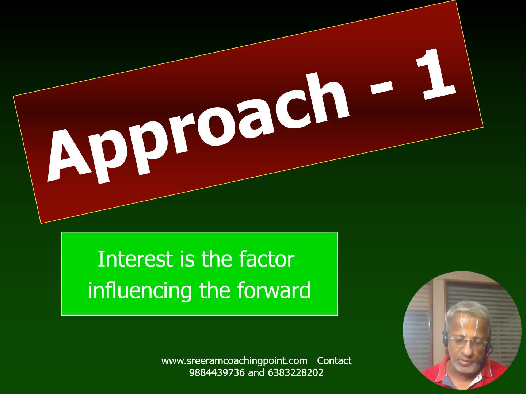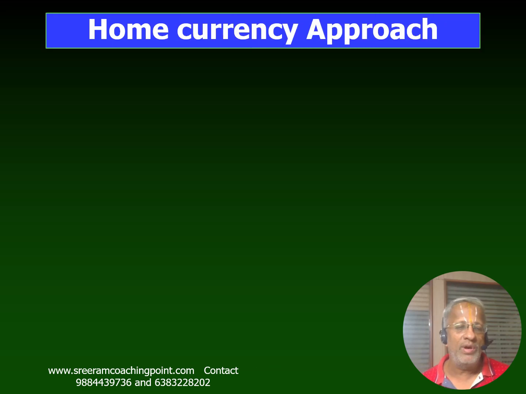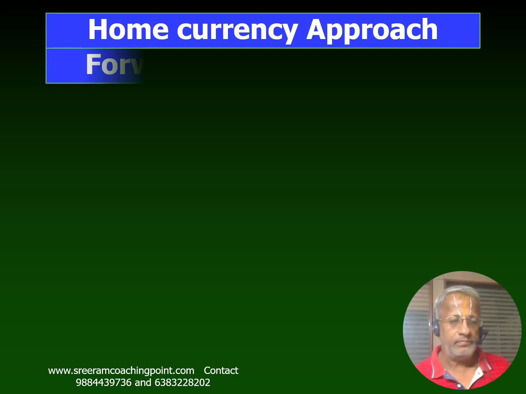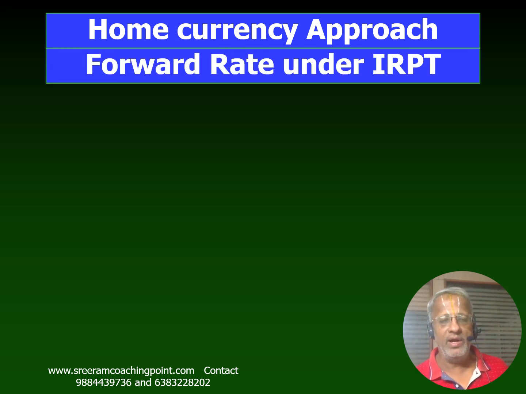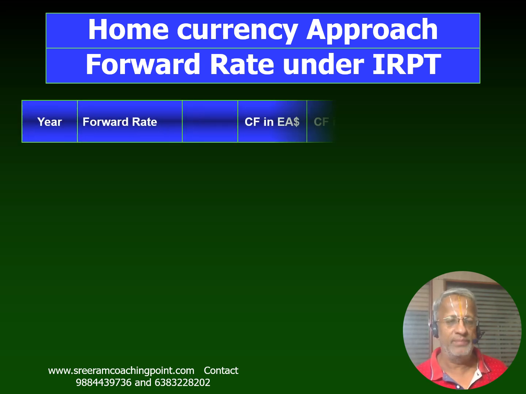Interest rate parity is what we are expected to take up. Correct. Interest is the sole factor influencing, and based on that, the forward rate will be worked out. So under the home currency approach, interest rate parity is what we are going to take up, right? So the forward rate under the interest rate parity theorem.